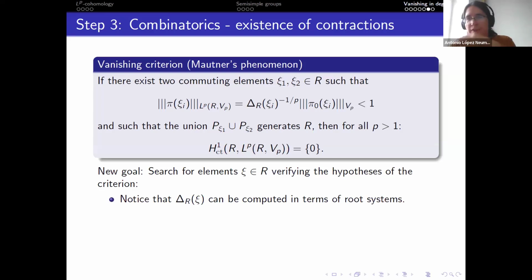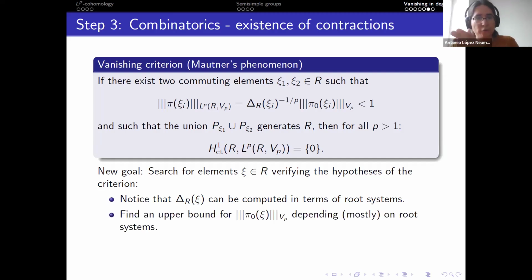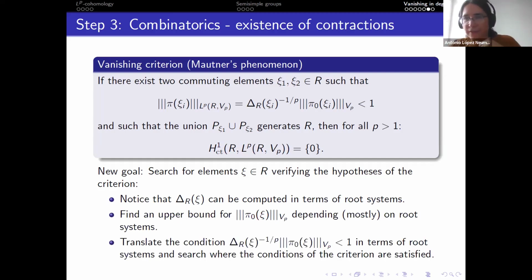So precisely, first, this modular function is something that classically in semi-simple group theory can be written in terms of root systems. Second, there is this operator norm that is kind of the bad guy of the story. This guy can also be written in terms of root systems. So once you have written these two guys in terms of root systems, you can translate this condition of this being smaller than 1 in terms of root systems, and search in which root systems this element exists. When they exist, you get the theorem. And if they don't, well, I cannot say too much. So I think this is all I wanted to say. Thank you very much.